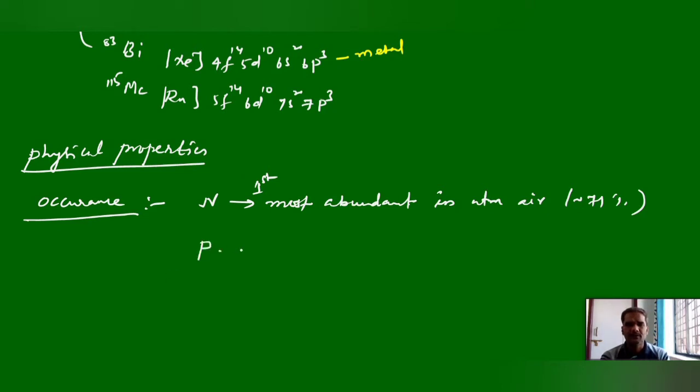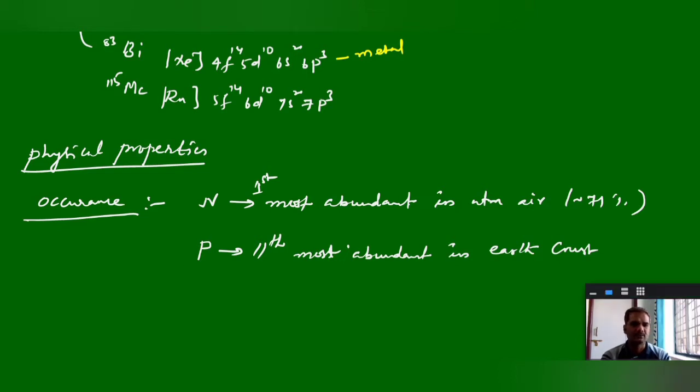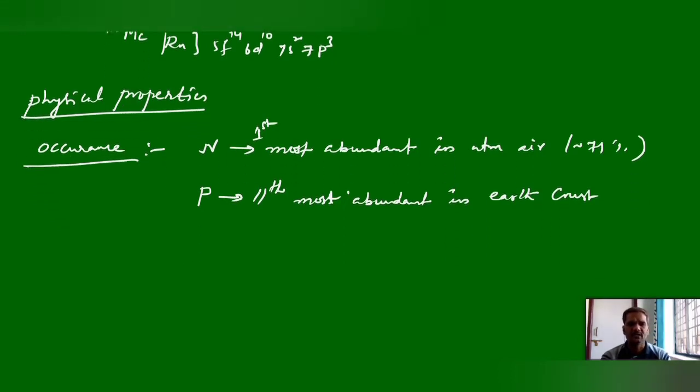Whereas phosphorus is the 11th most abundant element in the earth crust. So nitrogen in atmospheric air is the first most, but in the earth crust, phosphorus is the 11th most. The remaining elements are very rarely available.